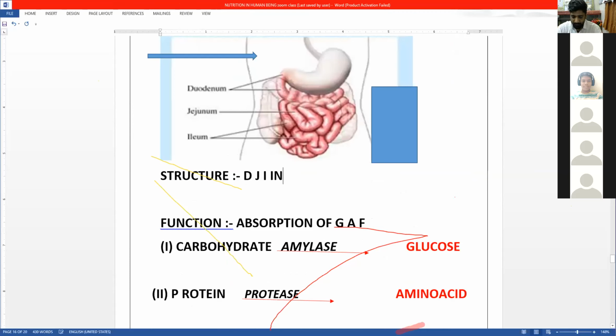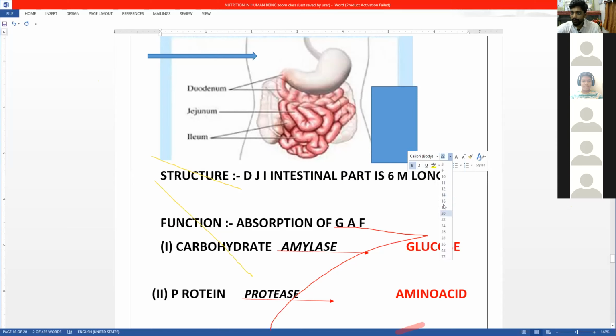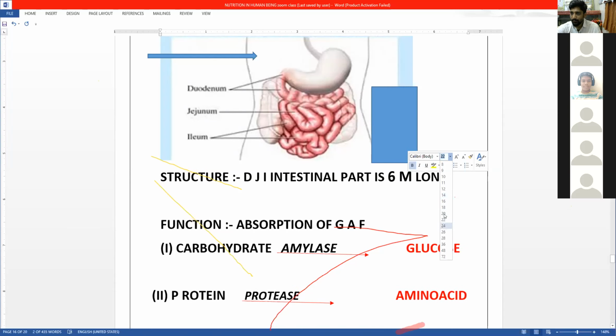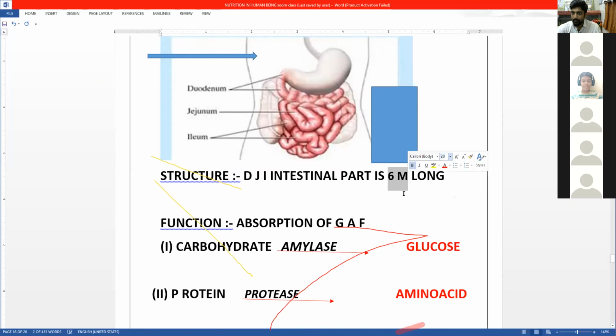The intestinal part is small intestine and large intestine, you can say both together. Total alimentary canal is 9 meters. So out of your 9 meter alimentary canal, it is 6 meters long.